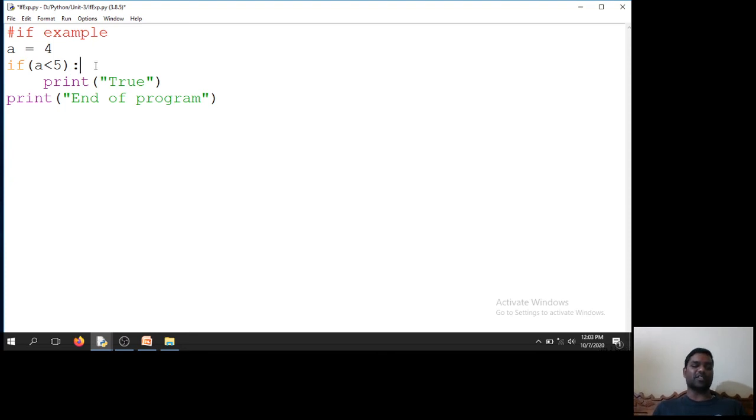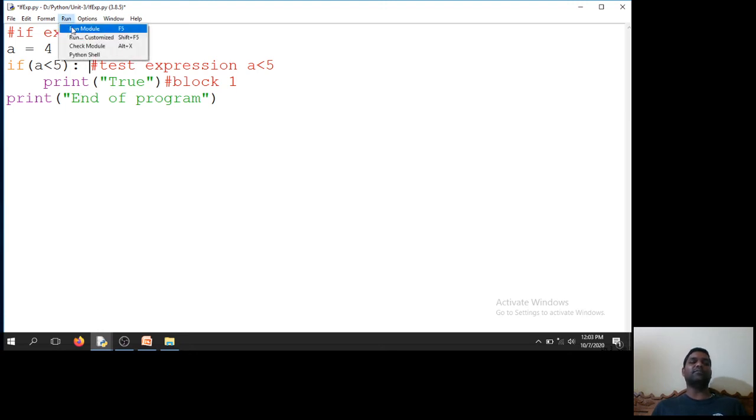So this is a test expression, A less than 5. That's it. It's a block 1. So here I have only if. I don't have any else condition. This is the example of an if statement. So whenever I run this program, A is equal to 4, 4 less than 5, it will print 2 as well as end of the program.